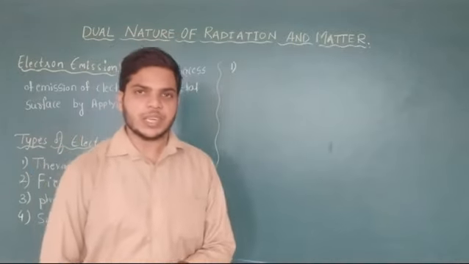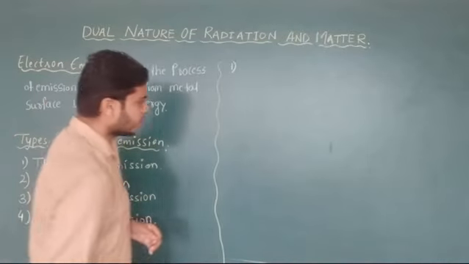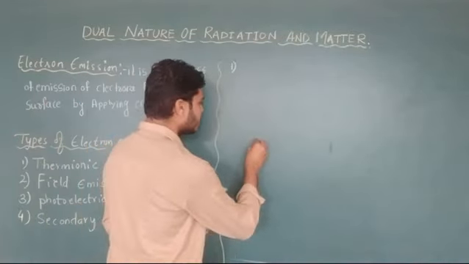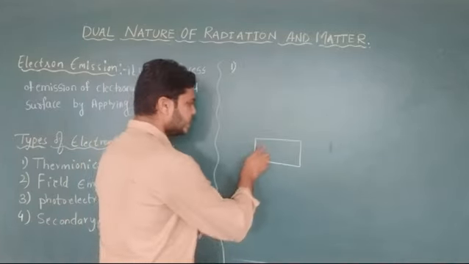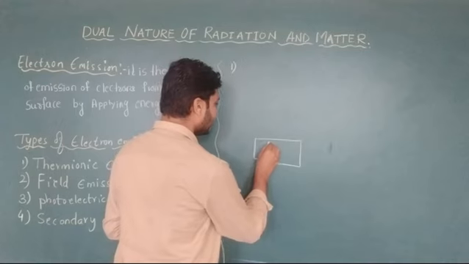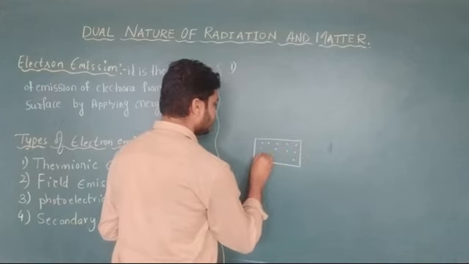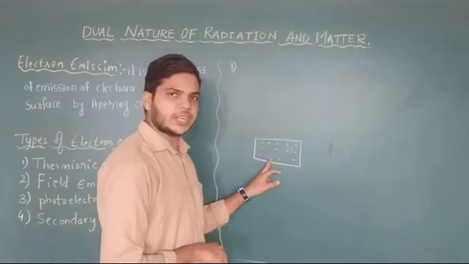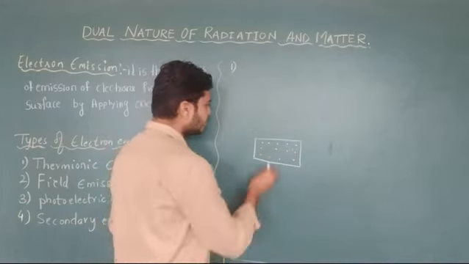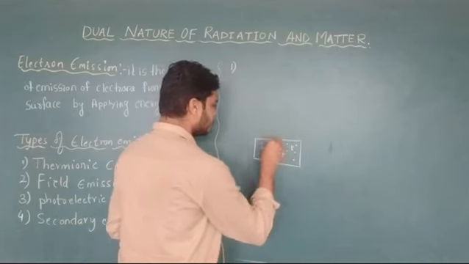Starting the chapter, we will learn about electron emission. Consider one metal surface. Inside the metal, free electrons are moving, and there are some positive ions present.